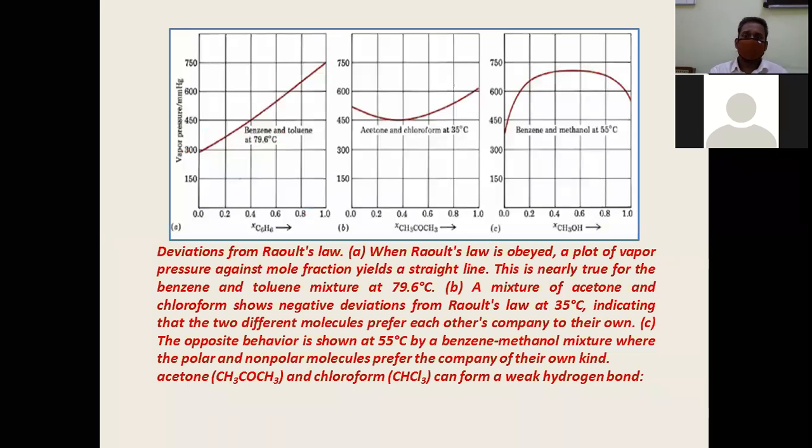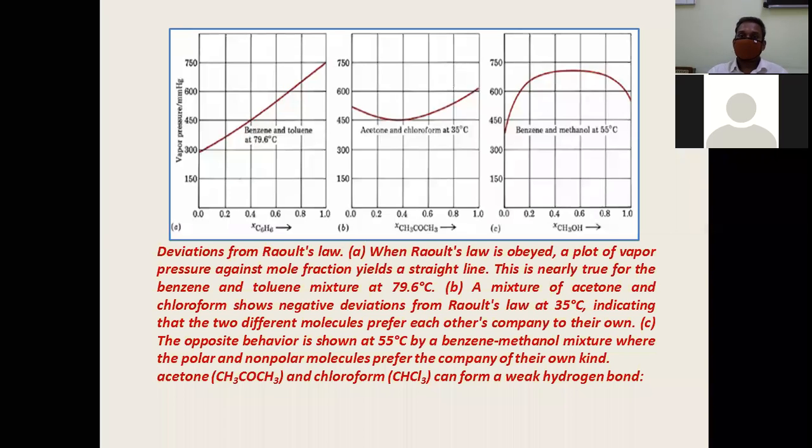The whole discussion we have made on vapor pressures can be summarized using this slide. I have now given you 3 graphs. The first one is the vapor pressure curve of an ideal solution. The second is the vapor pressure curve of a solution showing negative deviation from Raoult's law.